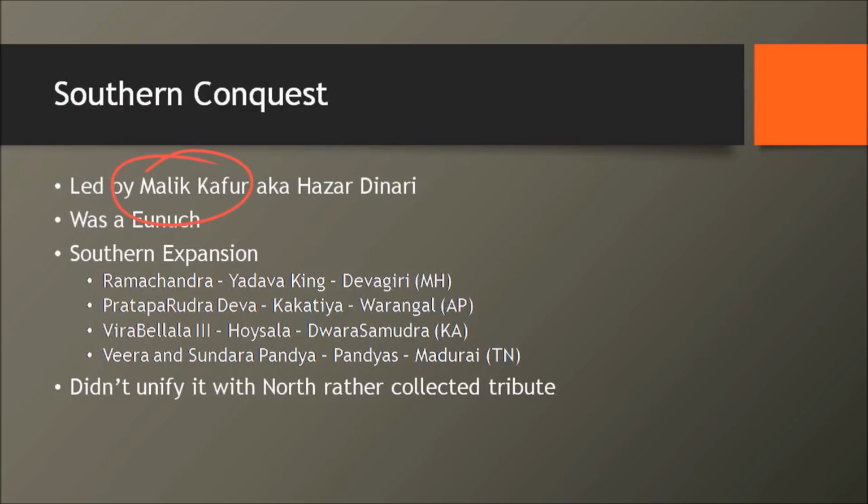Malik Kafur was his lieutenant. He was also called Hazar Dinari because it is said that the Sultan had brought him from Gujarat for 1,000 dinars. But the very interesting portion to note is that he was a eunuch. What is a eunuch? A eunuch is a person whose gender is not confined to the male identity or female identity. So there's what we call transgender.